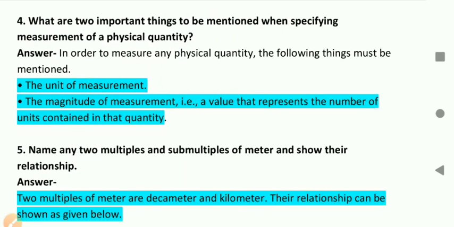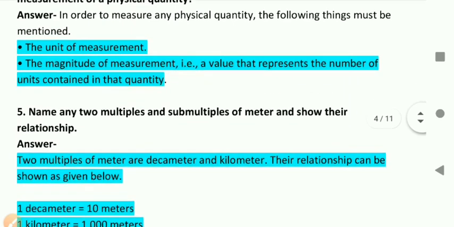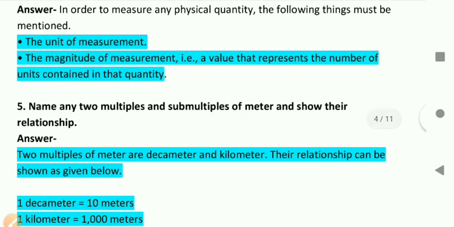What are 2 important things to be mentioned when specifying measurement of a physical quantity? In order to measure any physical quantity, the following things must be mentioned. First, the unit of measurement. Second, the magnitude of measurement, that is, a value that represents the number of units contained in that quantity.